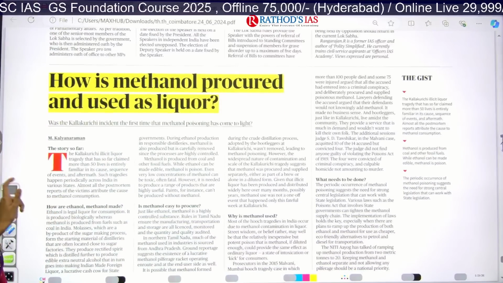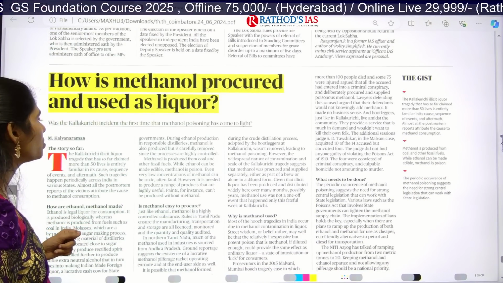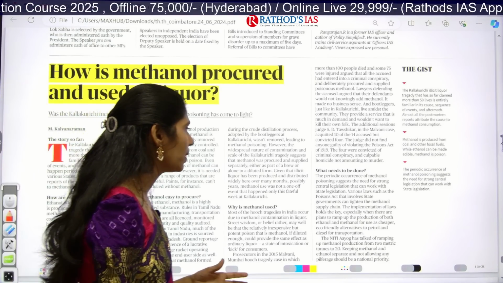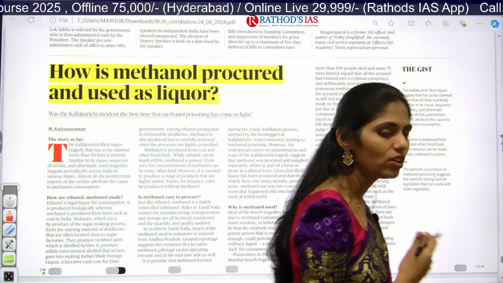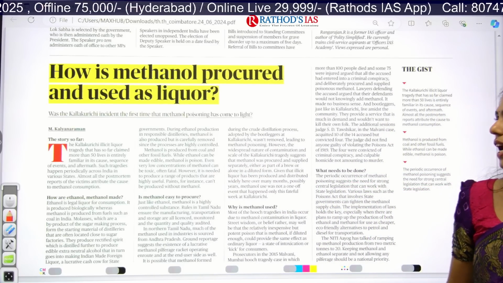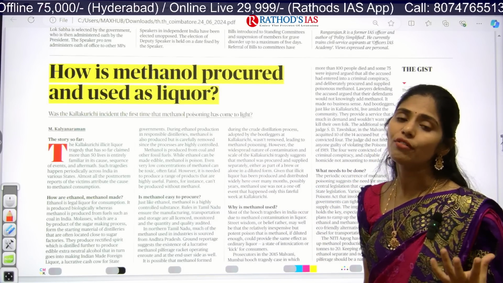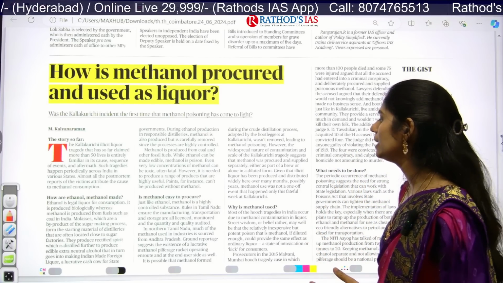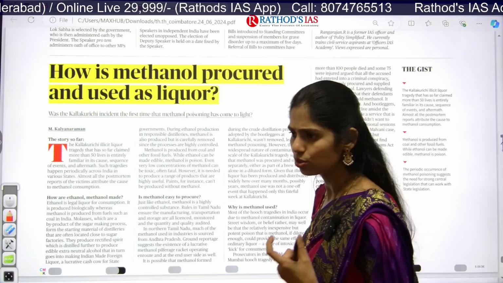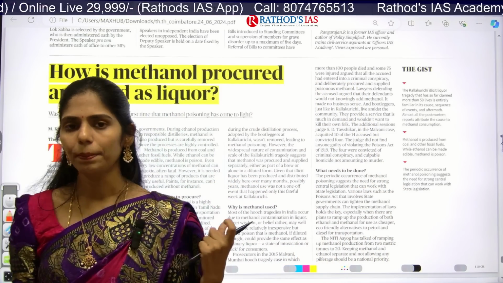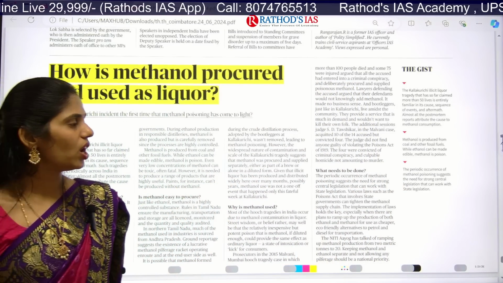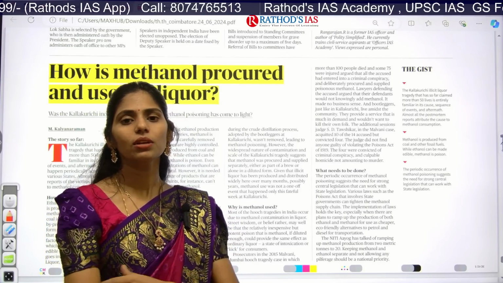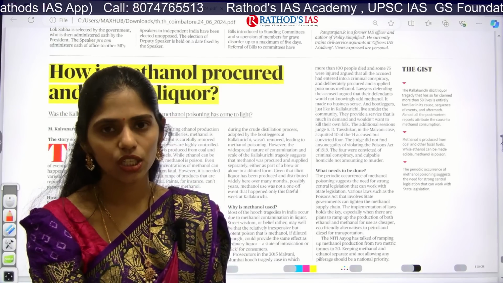And the next topic is, how is methanol procured and used in liquor? Because of this huge tragedy, more than 50 people lost their life, and I discussed this tragedy in detail. So what is methanol, how is it causing the health impact, how is it causing deaths. All these things I clearly discussed in our analysis, I think 2 days ago. So it is not a new topic to take into discussion. All these are the important things that you have to focus on. Clear? And these are the important articles which appear in today's Hindu newspaper.